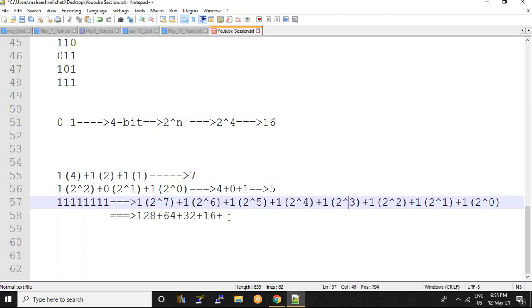Sorry, here 8, plus 1 into 2 to the power of 2 means 4, and 1 into 2 to the power of 1 means 2, and next 1 into 2 to the power of 0 is 1.